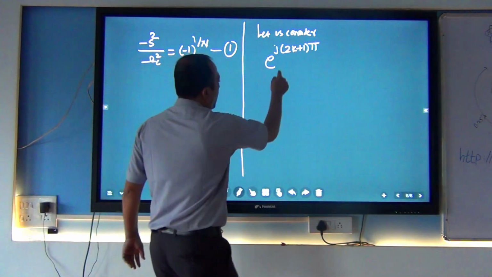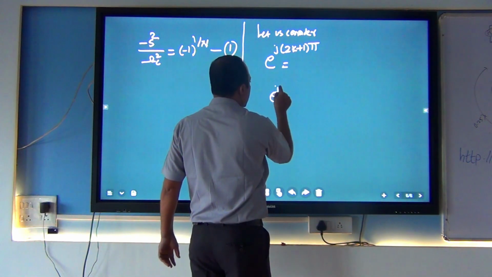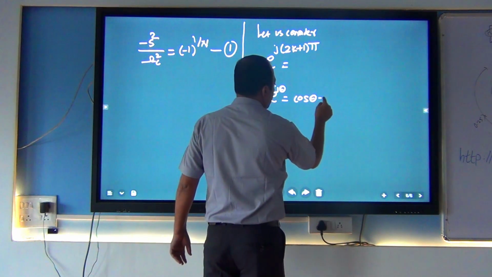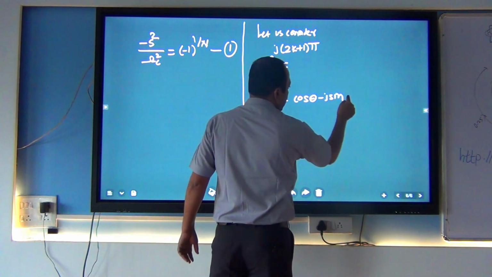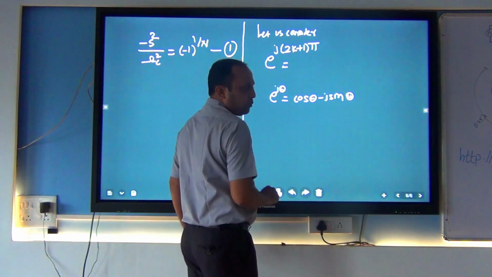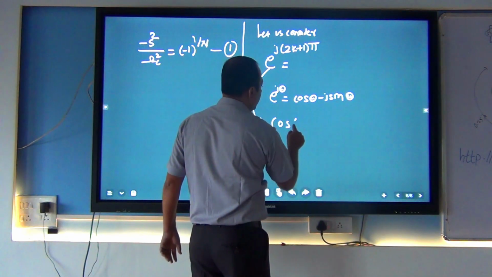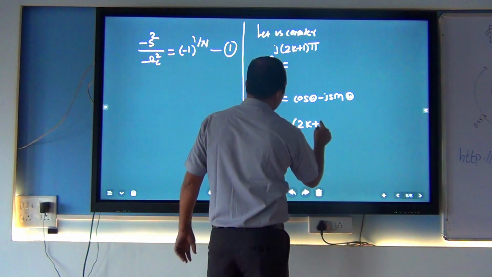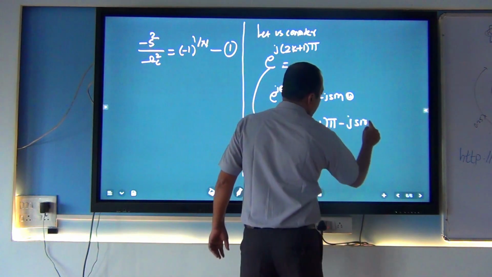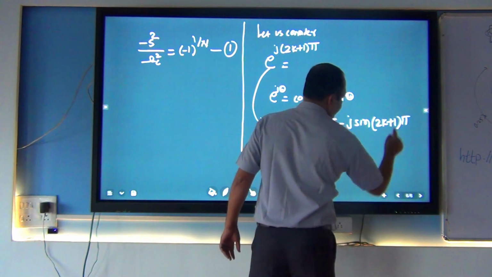And when I expand this whole equation, by Euler's theorem, e raised to j theta is cos of theta minus j sin of theta, you can expand this whole equation by using this formula. So after expansion, the result is cos of 2k plus 1 pi minus j sin of 2k plus 1 pi.